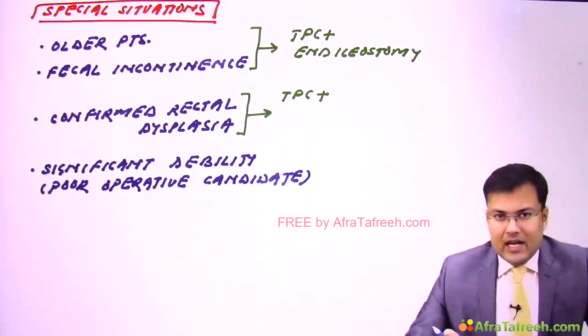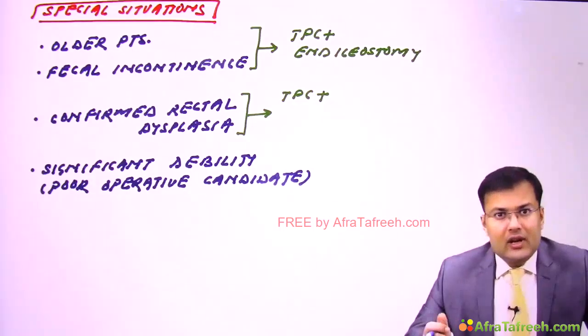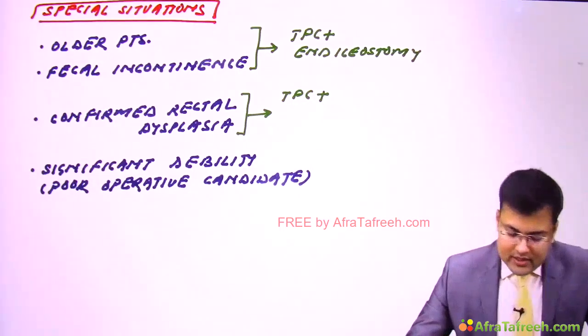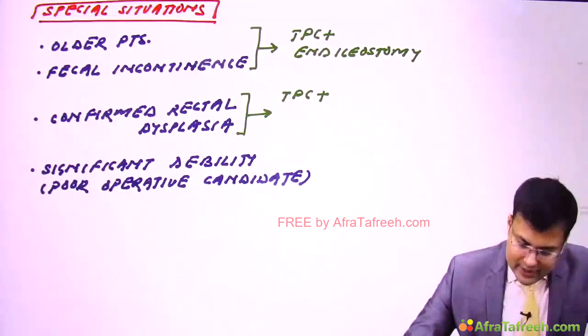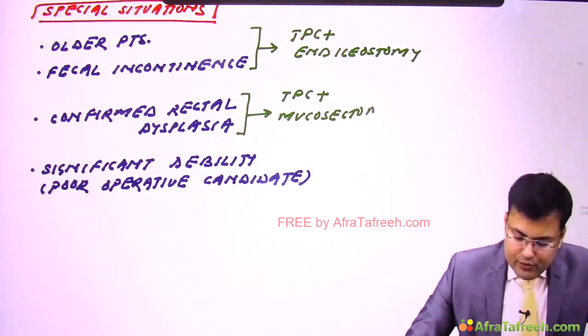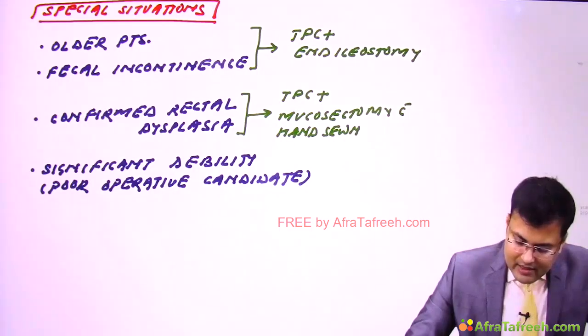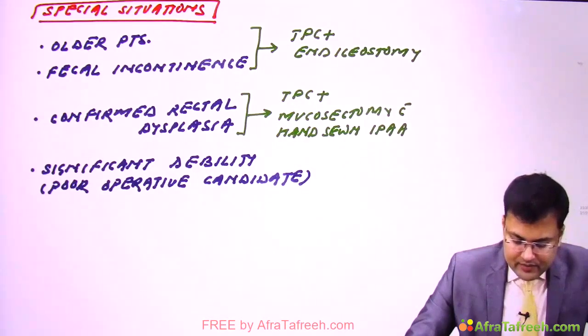Second situation, if the patient is having confirmed rectal dysplasia. In such patients, after total proctocolectomy, we have to perform mucosectomy and we have to go for hand sewn ileal pouch anal anastomosis. Clear? So after total proctocolectomy, since there is rectal dysplasia, we go for mucosectomy with hand sewn ileal pouch anal anastomosis. Clear?